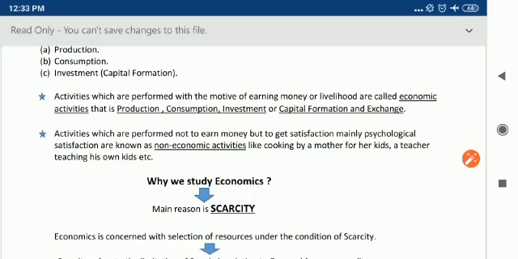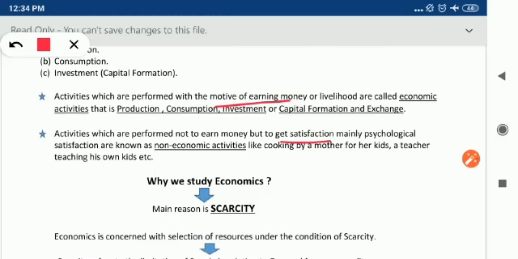Then that activity will come under non-economic activity. It depends on the motive, whether the motive is to earn money or to get satisfaction.